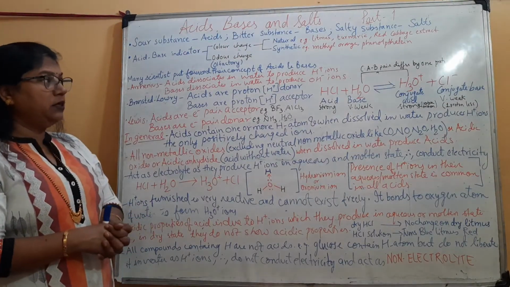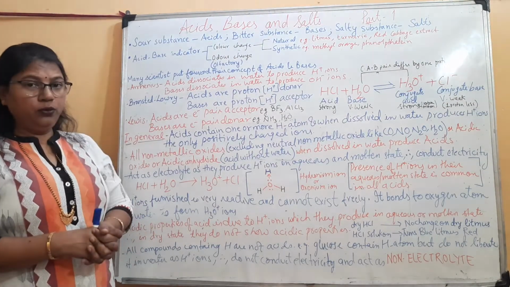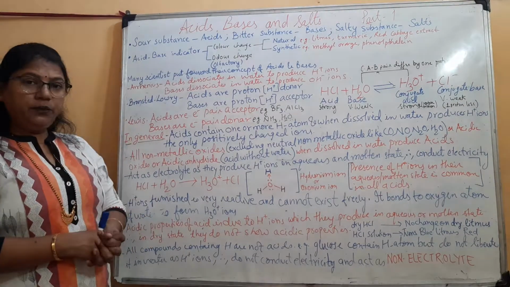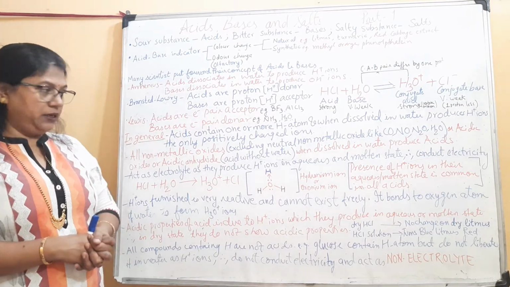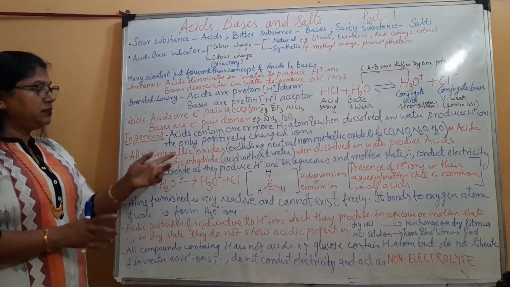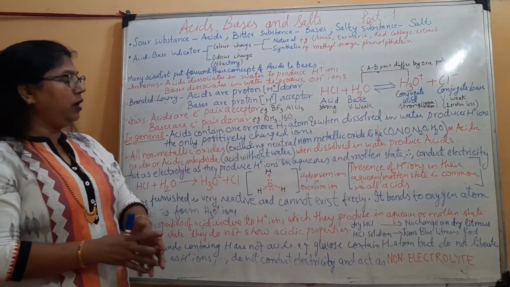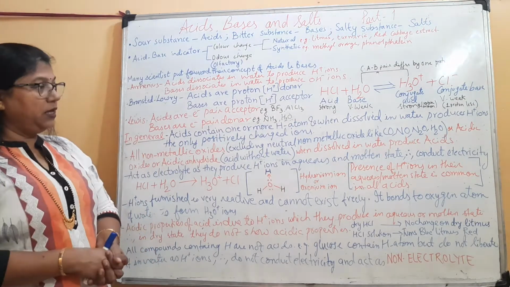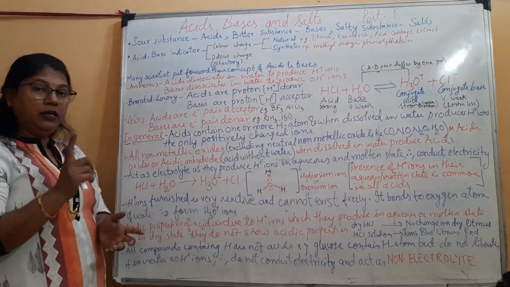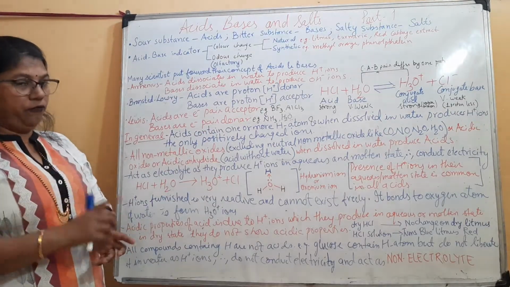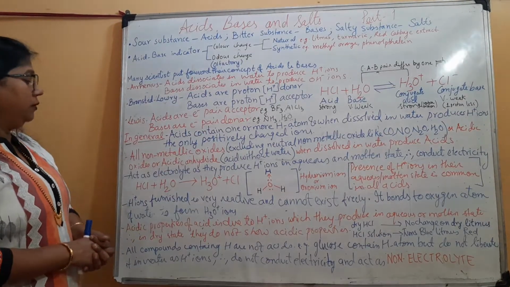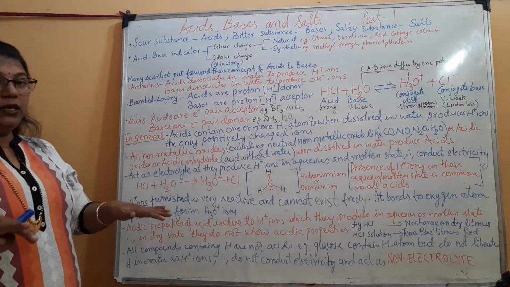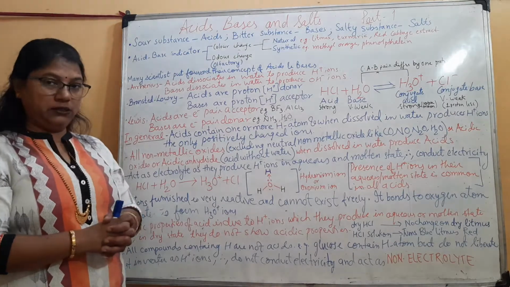So students, right now you don't have to go into detail regarding these definitions. We'll take up the general definition of acid here. In general, an acid contains one or more hydrogen atoms and when dissolved in water produces H+ ions, the only positively charged ion formed. Okay. Now, all non-metallic oxides excluding neutral non-metallic oxides.